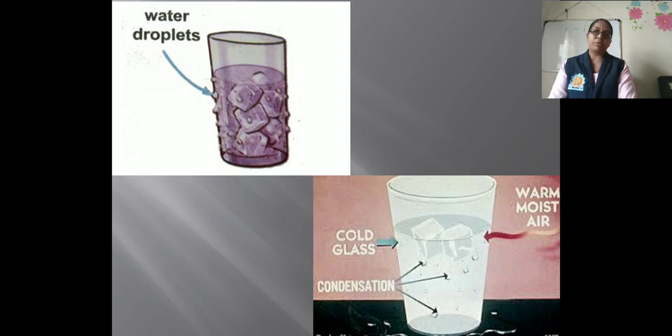The level of humidity of air is determined by its capacity to hold water vapors. During the night, when the temperature of air is low, its capacity to hold water vapors is also low or less, and at such time the excess of water vapors is transformed into water droplets, and that is called dew.